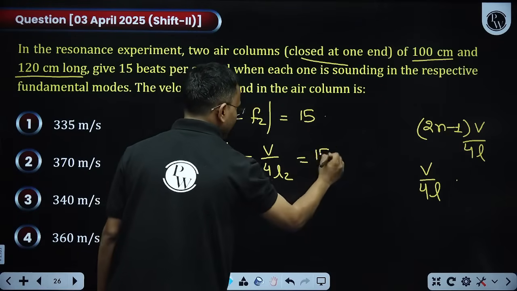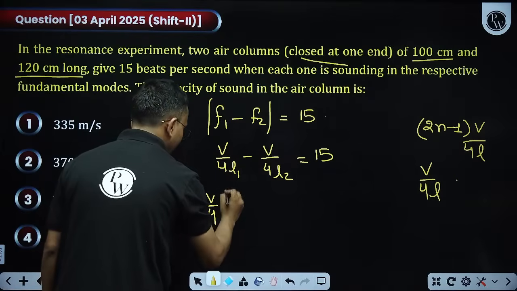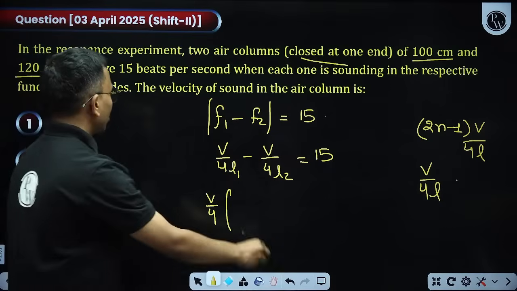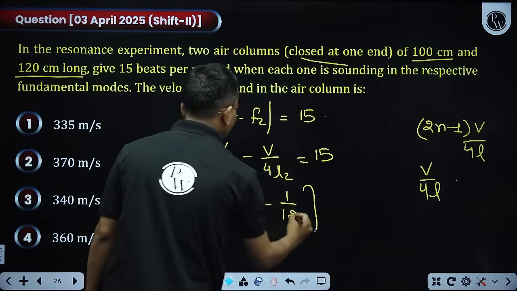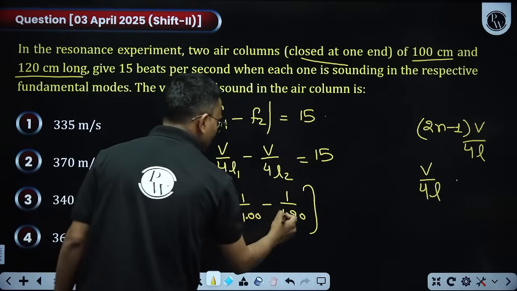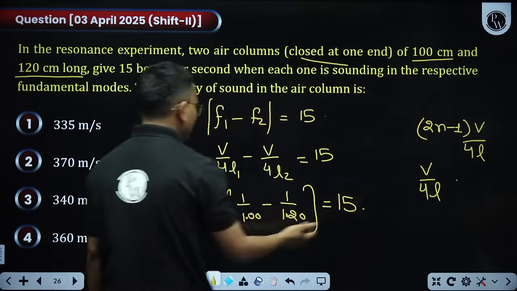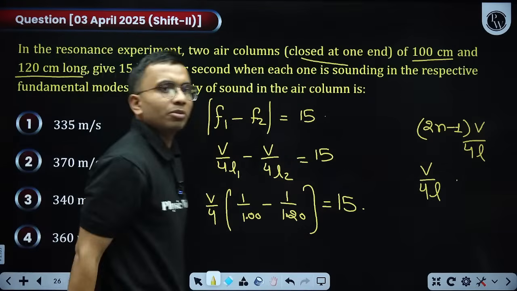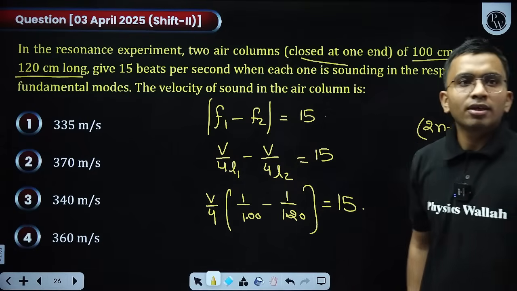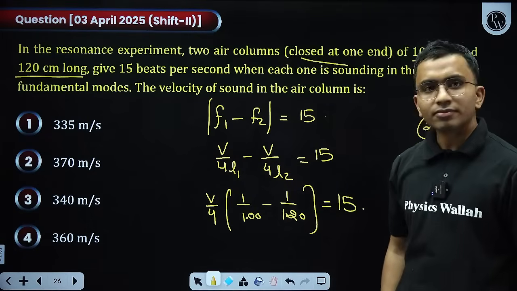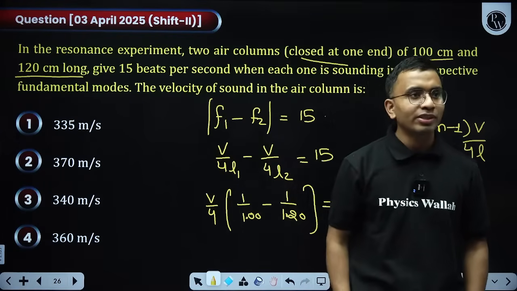This is given as 15. V is the velocity of sound, that you can take out. So V by 4 into 1 by L1 minus 1 by L2. So this is 1 by 100 minus 1 by 120. You need to convert this to SI, so divide that with 100, because converting that to meter, this is equal to 15. From here easily we can find the value of V. Direct formula based. Clear? What is the answer? Is there anybody doing the calculations? If you are doing the calculations, please mention the answer.